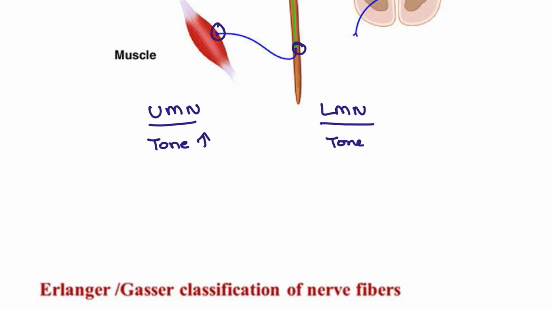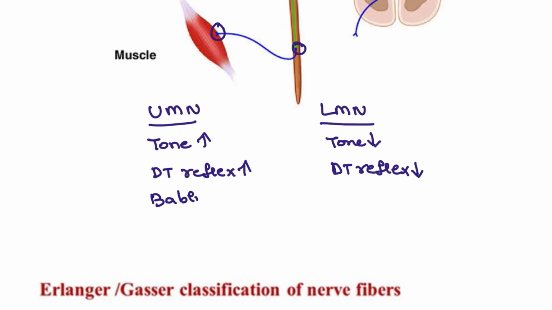In the lower motor neuron, the tone will be decreased. In the upper motor neuron lesion, the deep tendon reflexes will be exaggerated; in the lower motor neuron lesion, the deep tendon reflexes will be decreased. And the Babinski sign will be positive, like dorsiflexion of the big toe, in the upper motor neuron lesion. In the lower motor neuron lesion, the Babinski sign is negative.